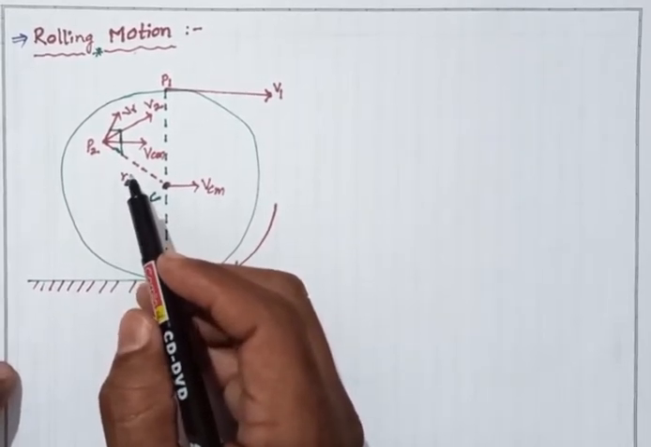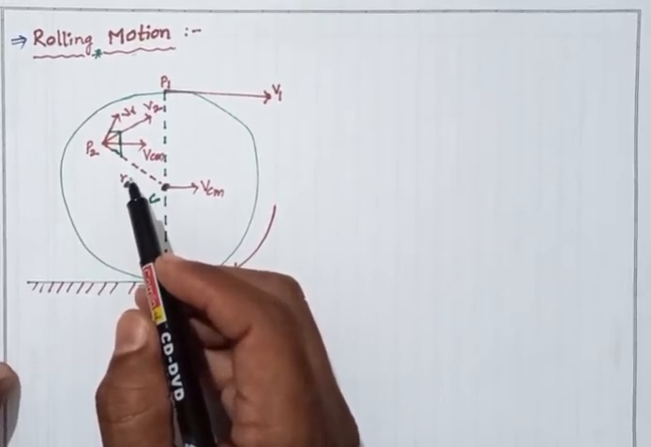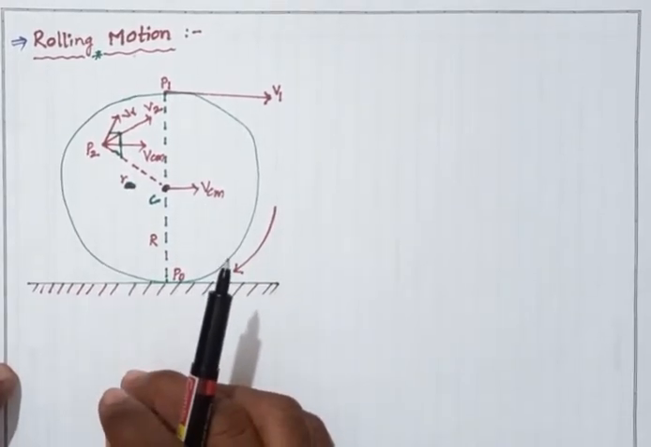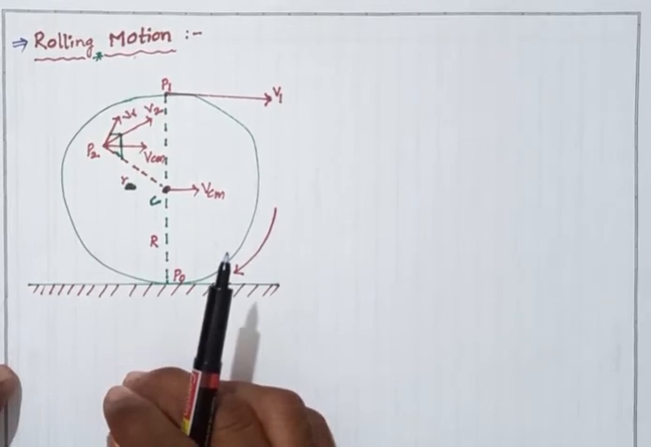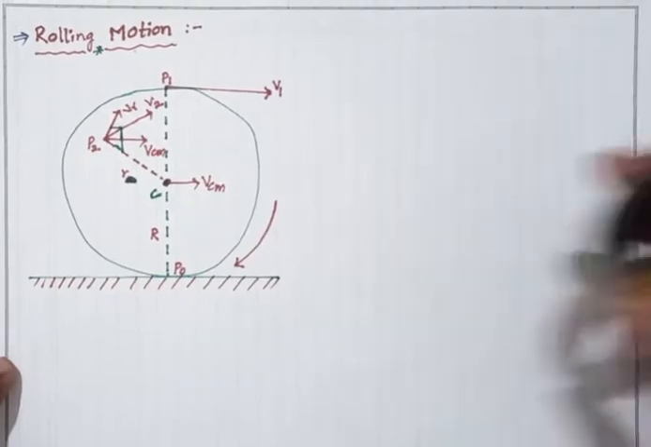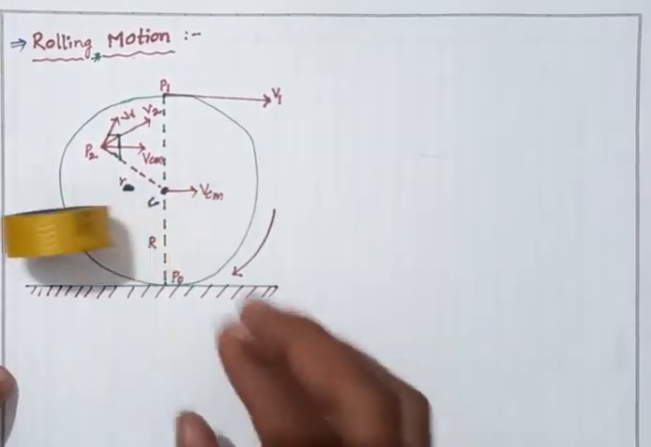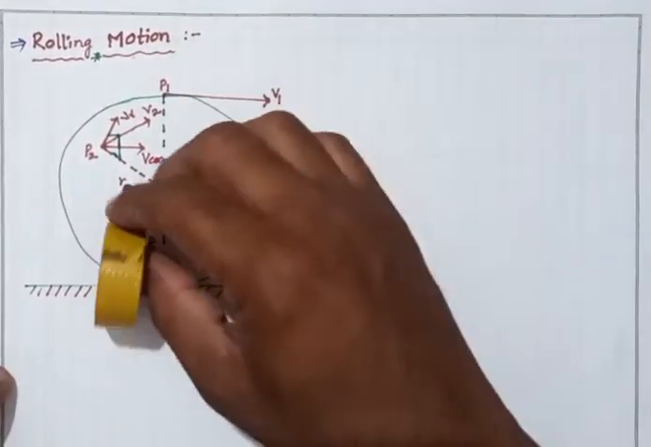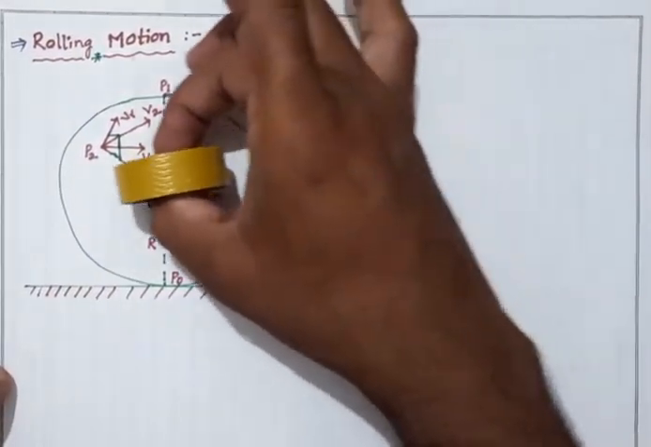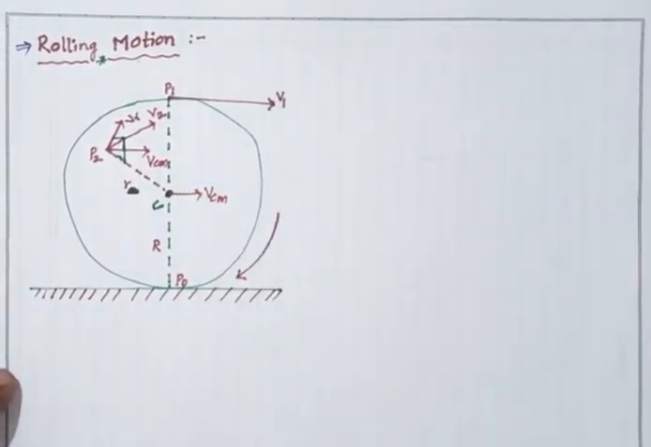For example, all wheels used in transportation have rolling motion. For specification, we shall begin with the case of a disc. So this is a wheel, and this wheel moves. Which type of motion is it? It is rolling motion. It moves like a wheel on a surface.